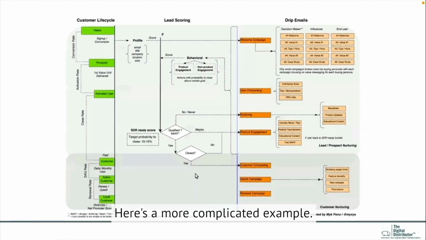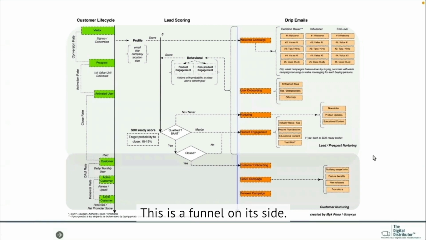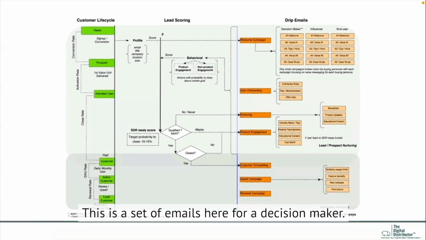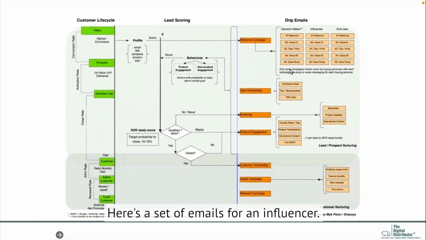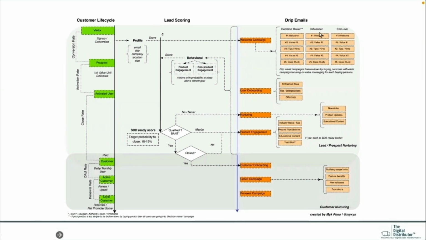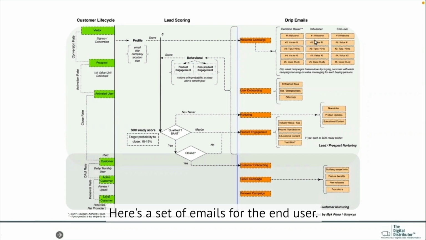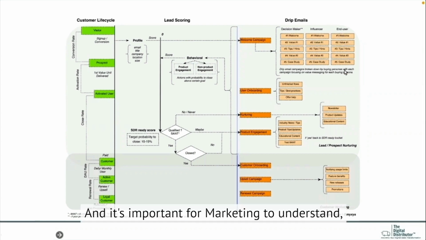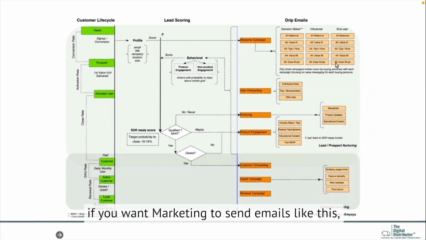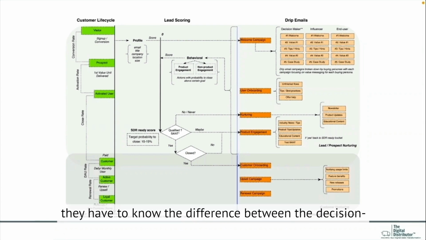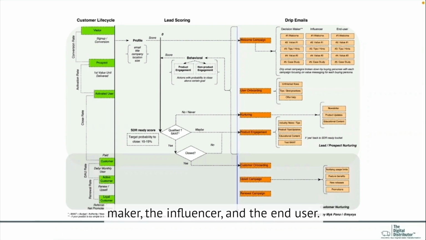Here's a more complicated example. This is a funnel on its side. This is a set of emails here for a decision maker. Here's a set of emails for an influencer. Here's a set of emails for the end user. And it's important for marketing to understand, if you want marketing to send emails like this, they have to know the difference between the decision maker, the influencer, and the end user.